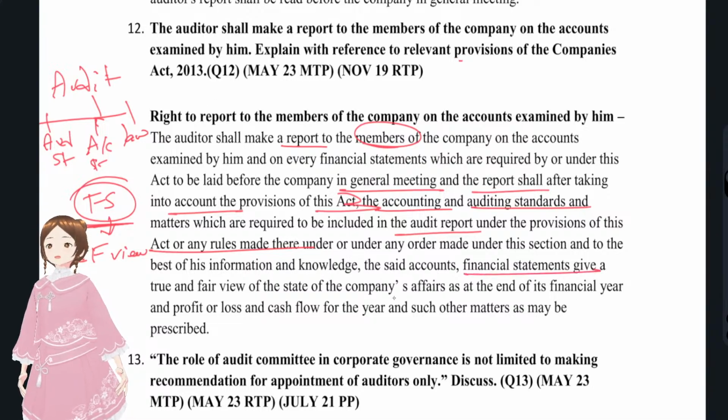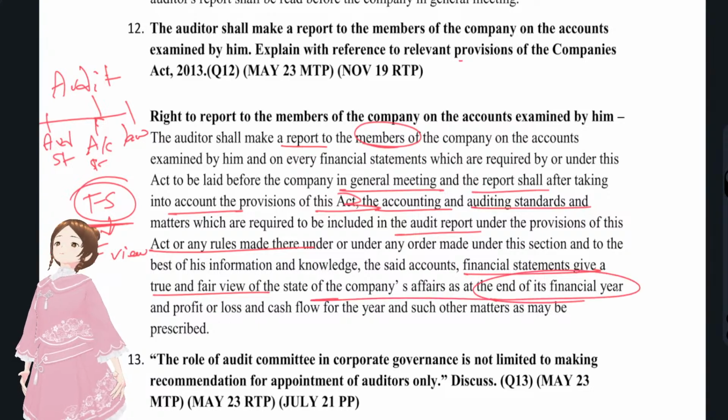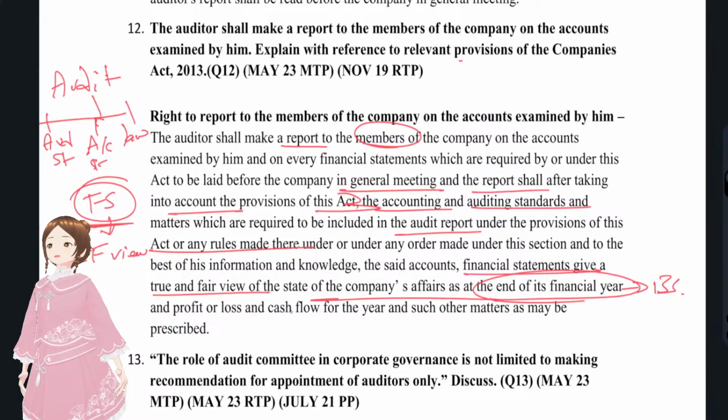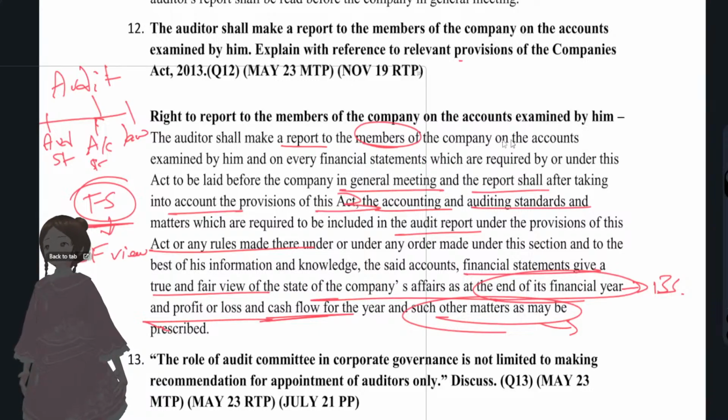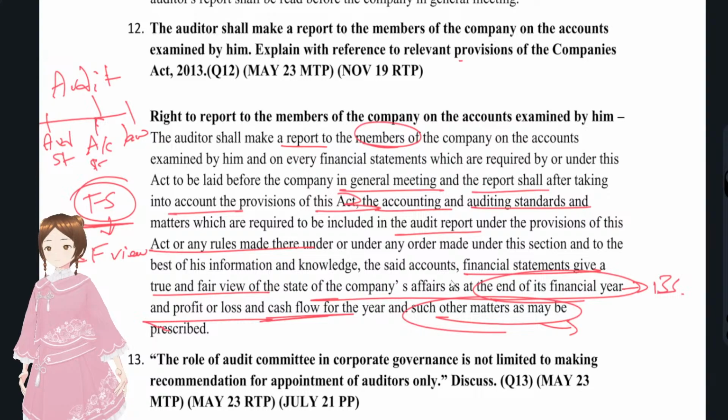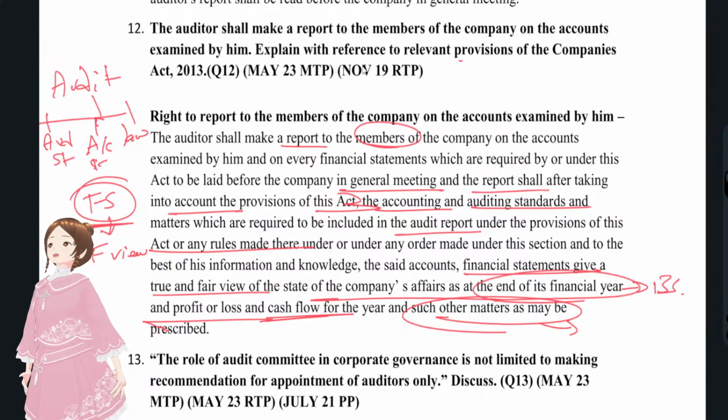And how should the financial statements be? The financial statements have to give a true and fair view of the state of the company's affairs at the end of the financial year, that is, the balance sheet, and also the profit and loss account and cash flow statements, and such other matters as may be prescribed, that is, presentation and disclosures, or statement of changes in equity, etc. Okay, we have completed our 12th question also. We have to derive what we have to write from the question itself.